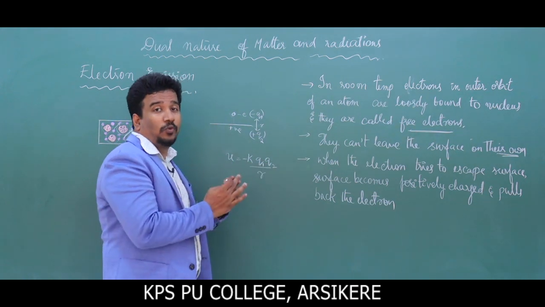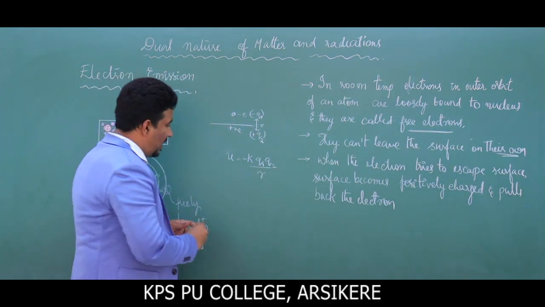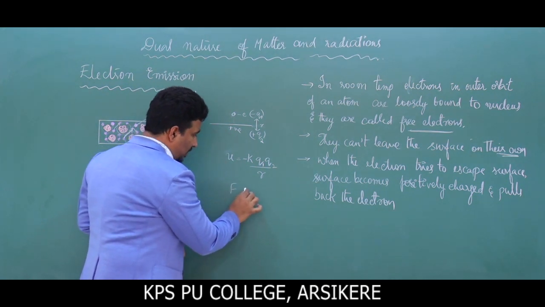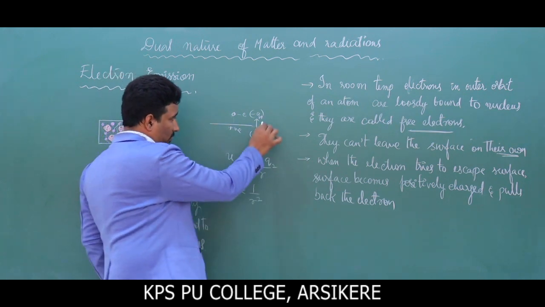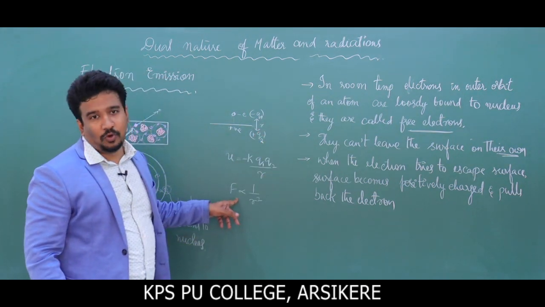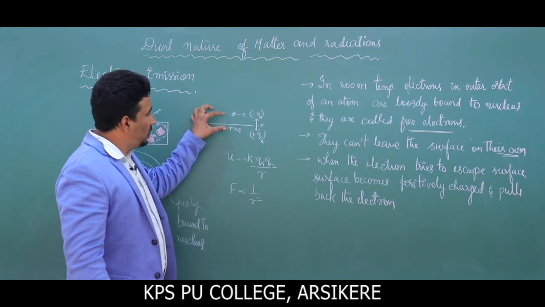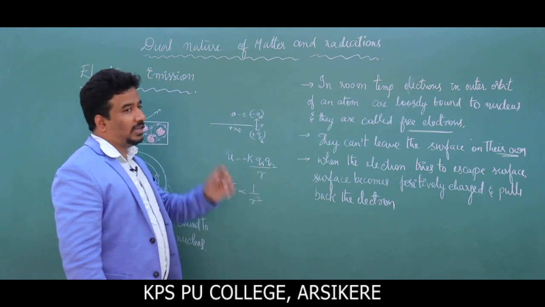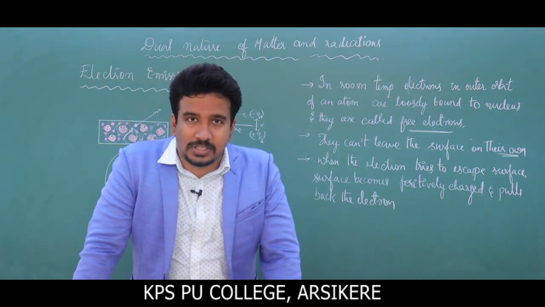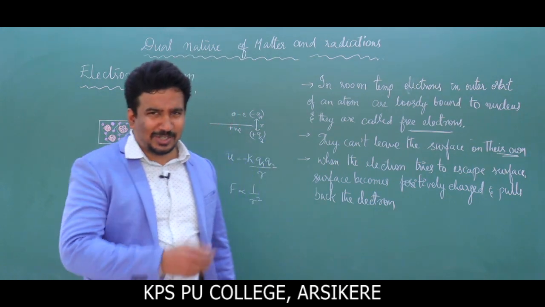This surface is exerting force. ಈ ಎಲೆಕ್ಟ್ರಾನ್ ಮೇಲೆ ಏನಾಗ್ತಿದೆ? ಫೋರ್ಸ್ ಆಗ್ತಾ ಇದೆ, ಆಚೆ ಹೋಗ್ಬೇಡ ಮತ್ತೆ ಎಳಿತಾ ಇದೆ, and that force is proportional to 1 over r square. Look here, when the r is small, the force exerted on the electron is more. Am I clear? So distance ಕಮ್ಮಿ ಇದ್ದಾಗ ಫೋರ್ಸ್ ತುಂಬ ಜಾಸ್ತಿ ಇರುತ್ತೆ. So sir, can we get this electron out of this surface? Definitely we can get the electron out of the surface. ಅದು ಆಚೆ ಹೋಗ್ಬೇಕು ಅಂತಿದೆ ಅಲ್ವಾ?